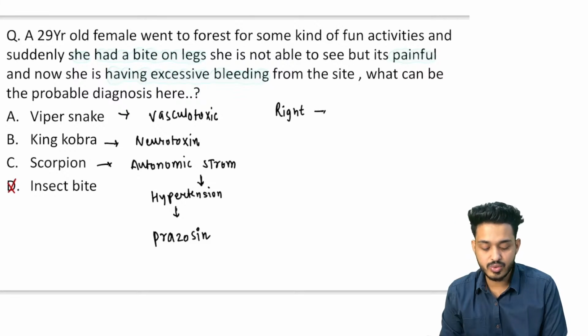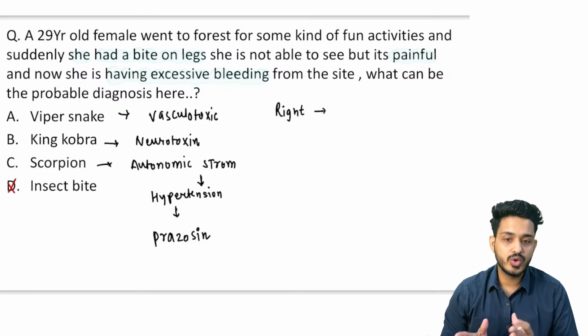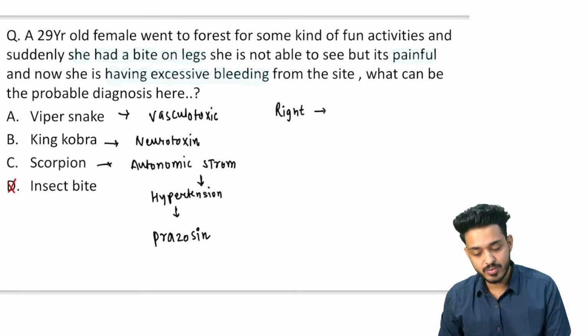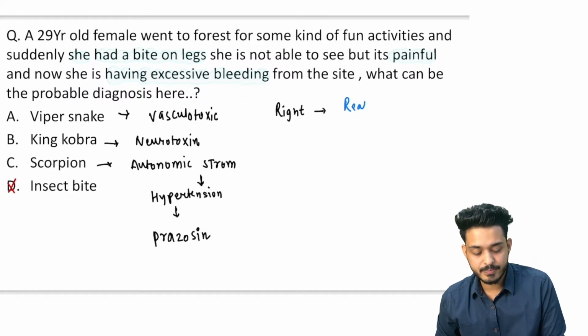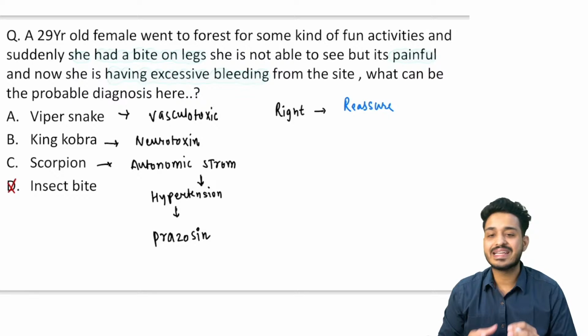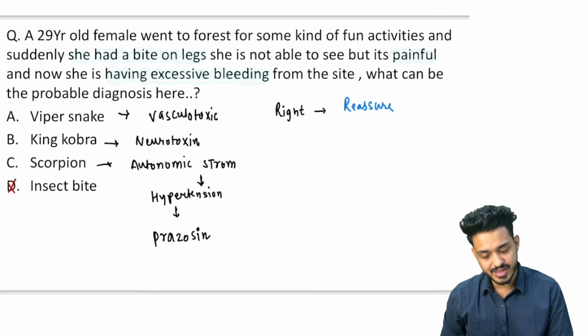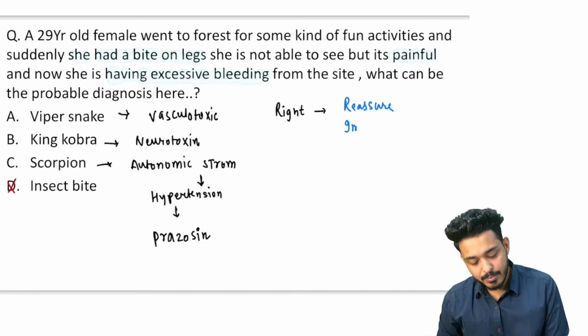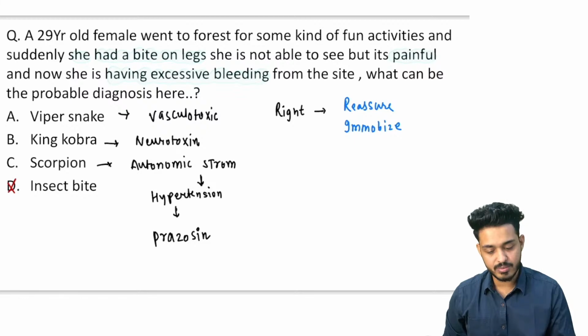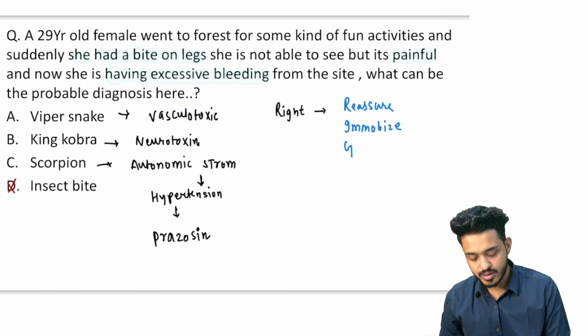अगर किसी को सांप काट जाता है तो what is the strategy? What are the do's? What are the don'ts? Remember, do's: first thing you need to reassure. उसको बोलना है don't panic, right? Reassure the patient, first thing. Second thing, I for immobilize the patient. उसको लेके भागना नहीं है, उसको बोलना नहीं है भागने के लिए. Immobilize the patient. G for get to the